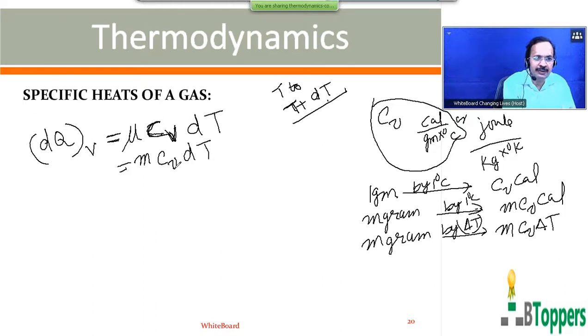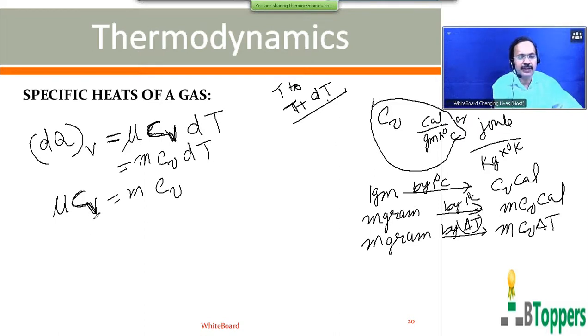Small m represents the mass of the gas, and small c subscript small v represents the ordinary specific heat, or specific heat capacity, of the gas at constant volume. That means you can write nu C_V is equal to small m into small c_v. Capital C subscript capital V represents the molar specific heat of the gas at constant volume. When the specific heat is expressed per mole, it is called the molar specific heat. When the specific heat is expressed per unit mass, it is called the ordinary specific heat.